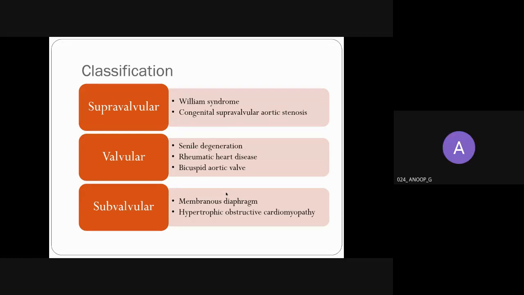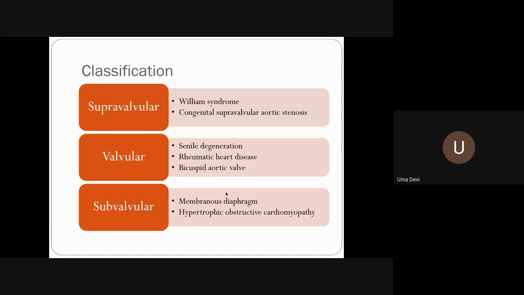Less than 45 years. Usually less than 45 years, but usually in the adolescent age group, that is the usual presentation. In fact, if the question is asked which congenital heart disease presents at the age of 15 to 20, that is an adolescent age group, your answer should be bicuspid aortic valve.